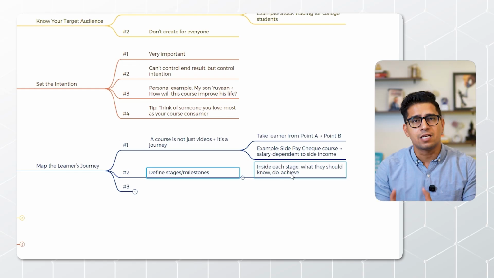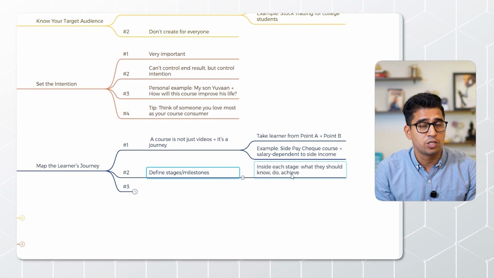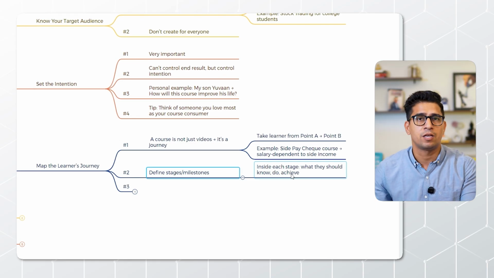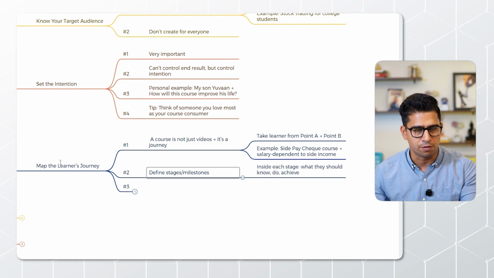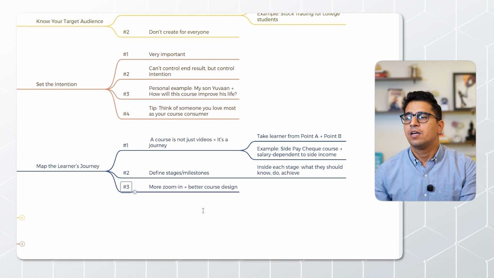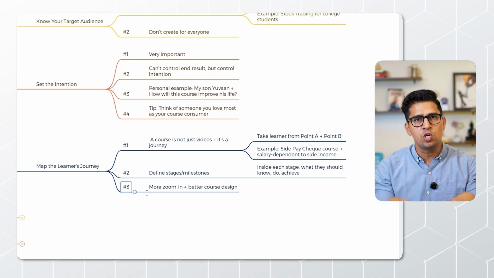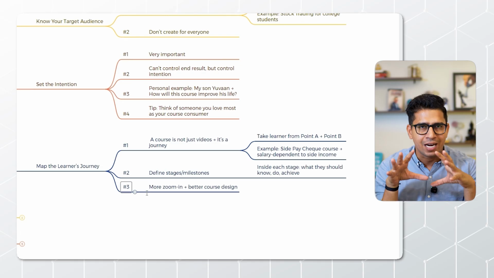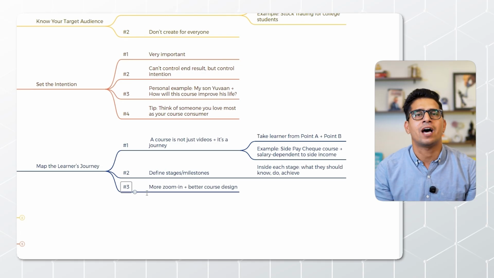Okay, so these are the things that they should be aware of, what they should be doing over there, and what they should be achieving at the end of this. So in this way, this is how you should plan out these milestones. Okay, and the important thing, this is literally important. The better you zoom in to the journey of your customer, of your target audience, the better course you can prepare for your target audience.